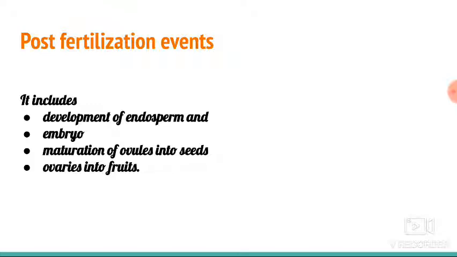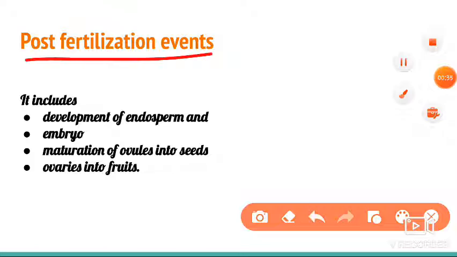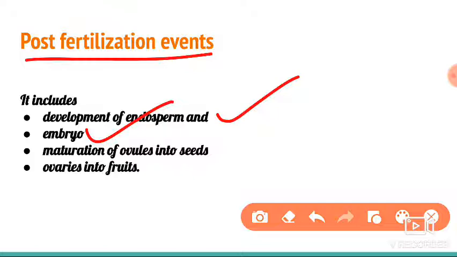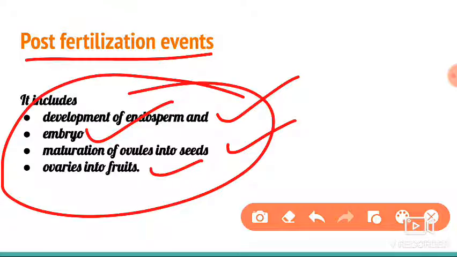we already started the post fertilization events, and in these post fertilization events we can find a series of steps. It includes the development of the endosperm. This is the first one. Second, embryo development. Third one, maturation of ovule into seed and ovary into fruit. This is the criteria of post fertilization events. These are all going to happen in post fertilization events. We already studied the pre fertilization events and fertilization events, and now these are the post fertilization events.